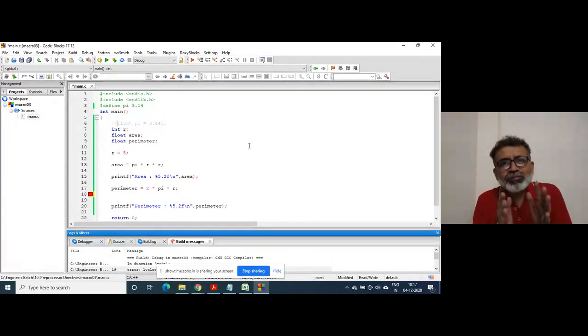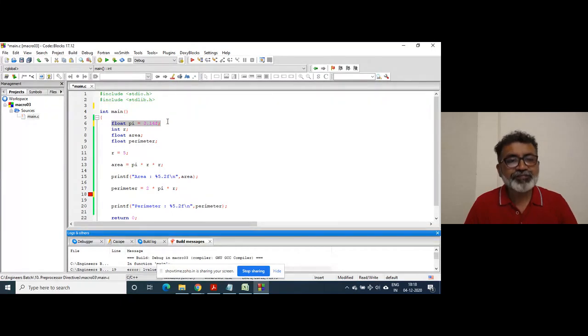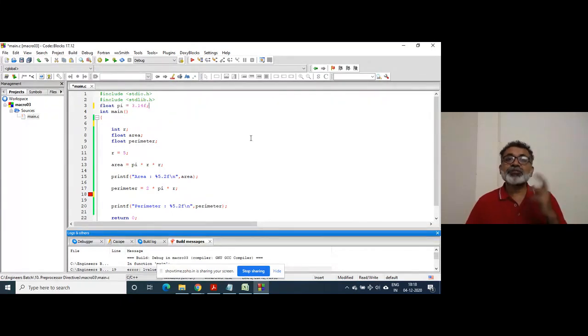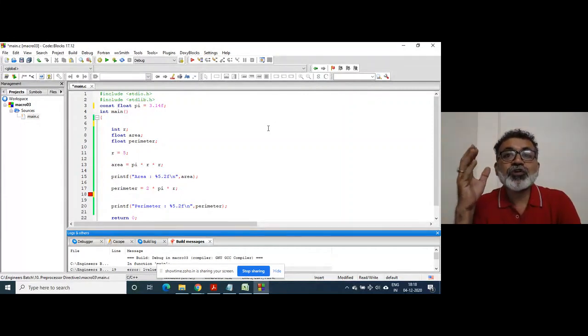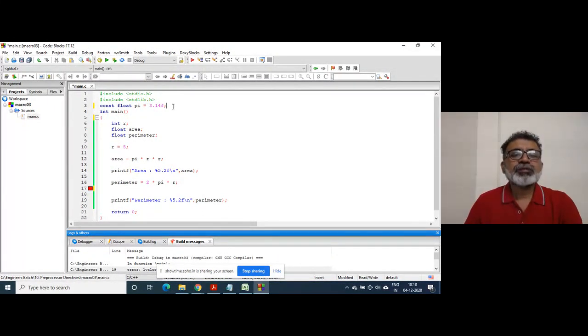Next, C++ developers didn't want macro, for a few reasons. It doesn't mean that they have removed it. Macro is still there in C++. So C++ came along with a novel solution. They suggested you to use the variable, but attach the const modifier: const float pi. It works in C, but the idea was from C++.